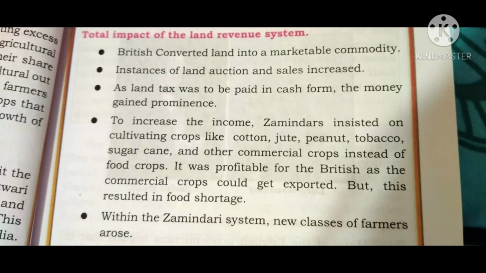To increase the income, the zamindar insisted on cultivating crops like cotton, jute, peanut, tobacco, sugarcane, and other commercial crops instead of food crops. It was profitable for the British as the commercial crops could be exported, but this resulted in food shortage because the farmers couldn't grow the crops they wanted. Instead, they were growing crops which were exported to other countries. Within the zamindari system, new classes of farmers arose.